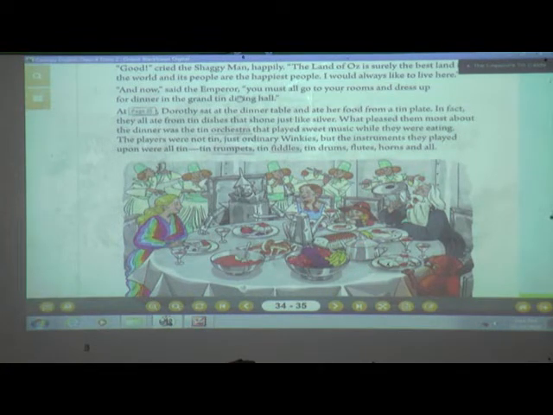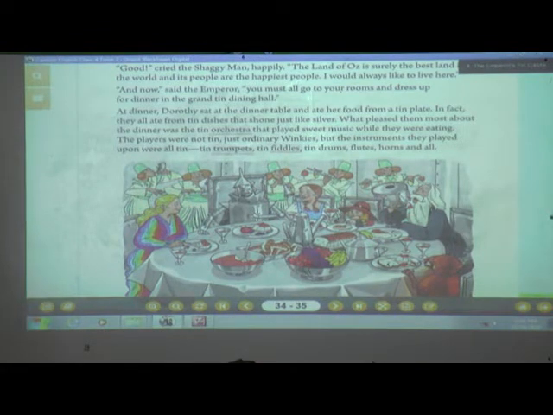Yes, we tell them to go to their room, dress up, or just make themselves clean and then come to have dinner. Yes or no? So here also the emperor is telling them all to go to their rooms, dress up, nicely clean and freshen up, and then come for dinner. And where? That also in the grand tin dining hall.